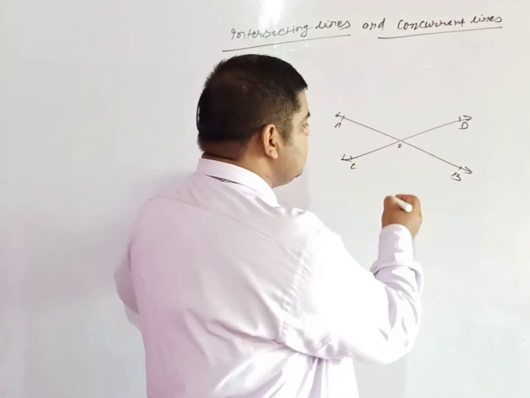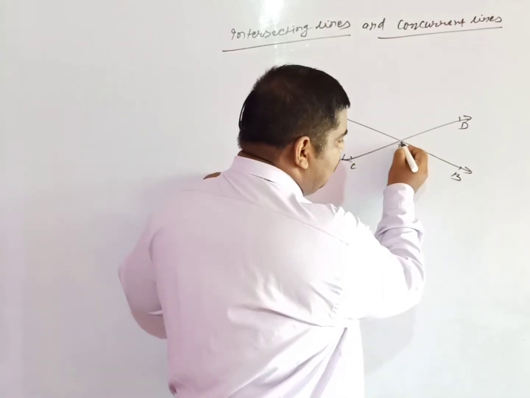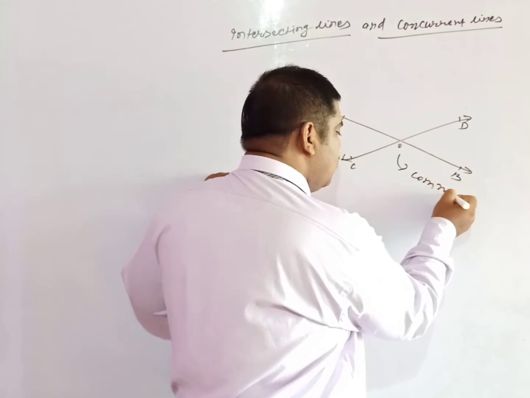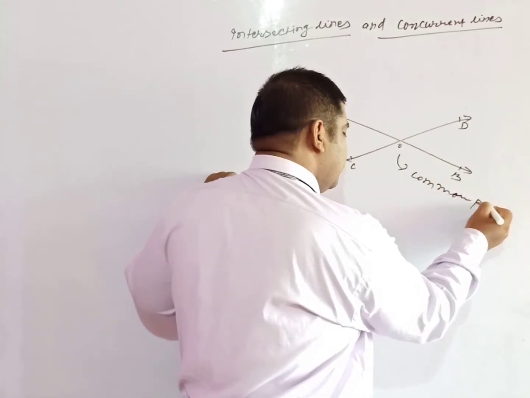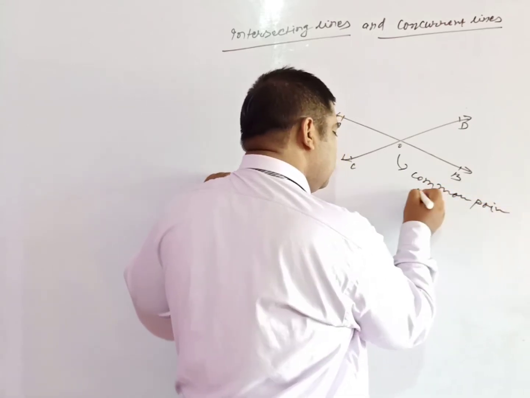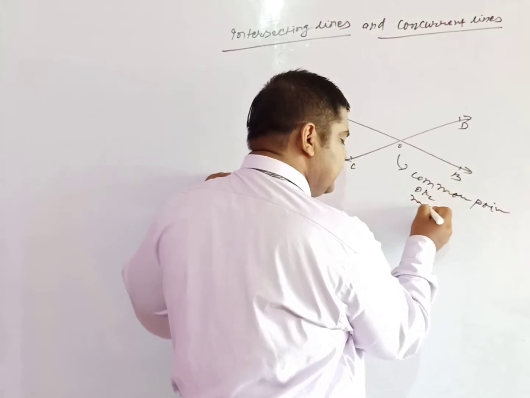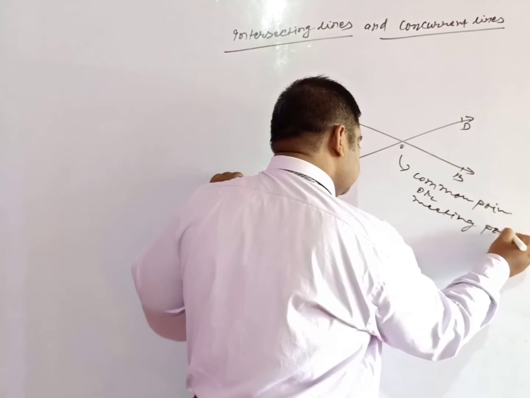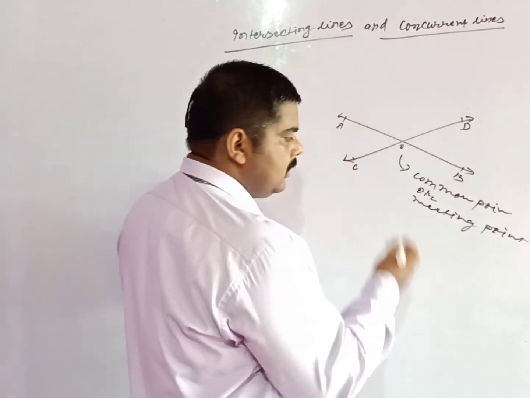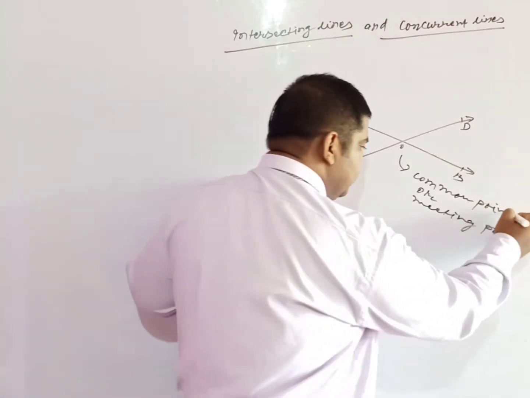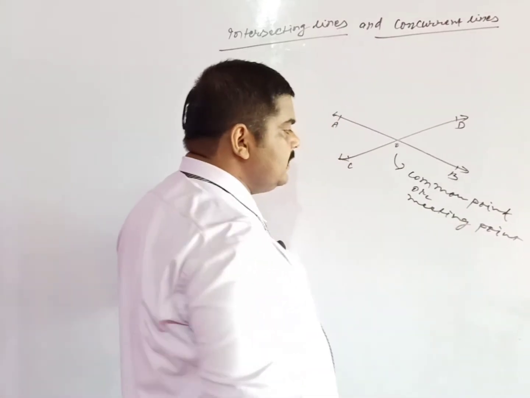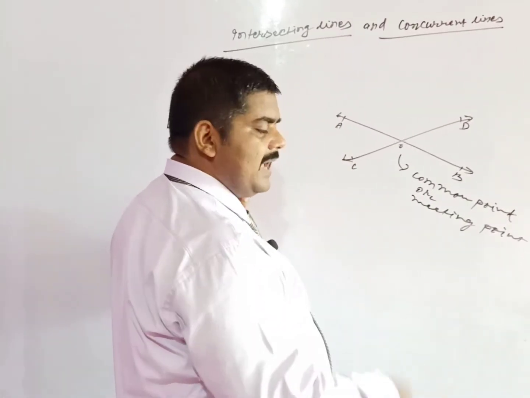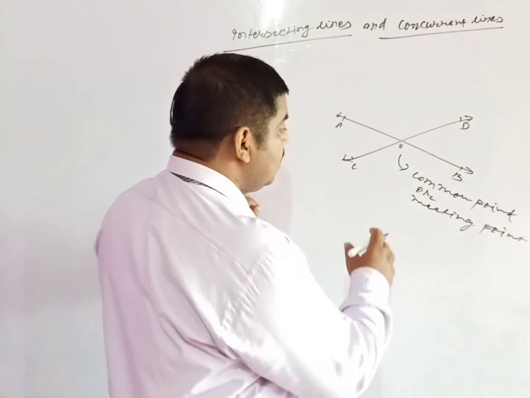This O is known as the common point, or you can say the meeting point, of these two lines when they meet at a point.